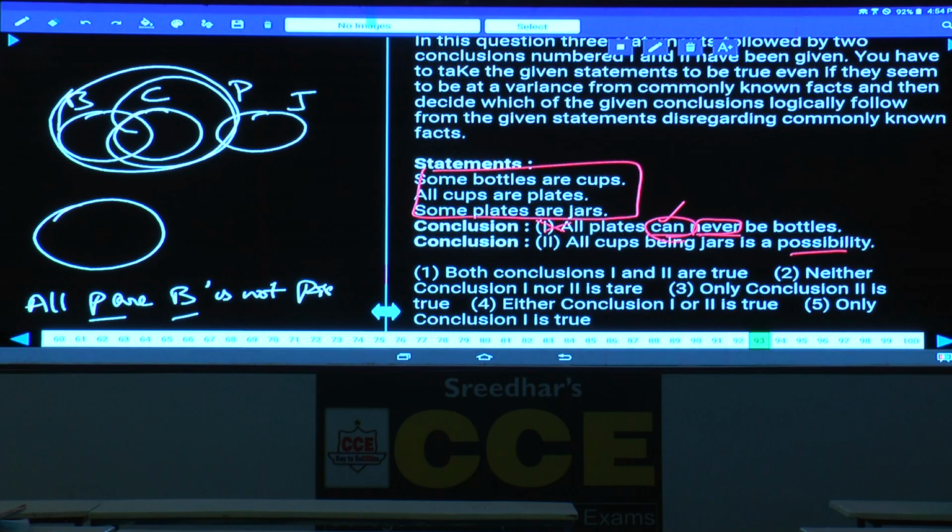Then coming to the second one, all cups are jars is possible. Now all the statements come under one category, so all cups are jars is possible. Then what is your answer here? Only 2 follows, that is choice 3.